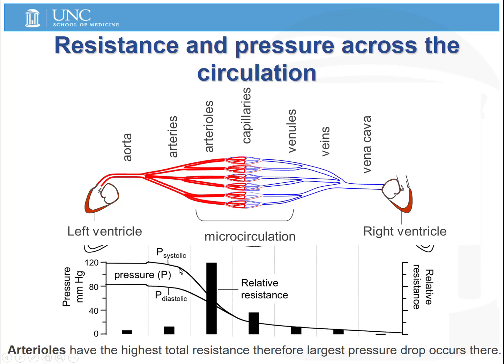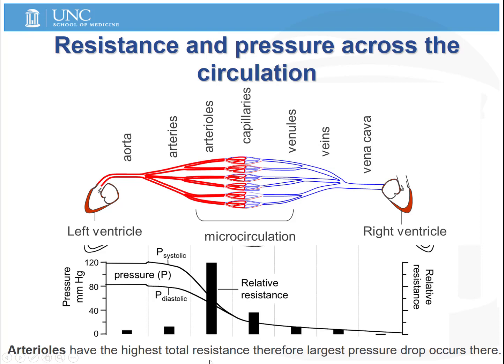Because there's little resistance in these vessels, the high pressure generated by the left ventricle is maintained. However, in the arterioles, that changes, and arterioles are also known as resistance vessels, and they offer this large amount of resistance to blood flow, as we can see here. Because of this large resistance, there's this large pressure drop as blood flows across the arterioles. So with this high resistance, we get a large drop in pressure.